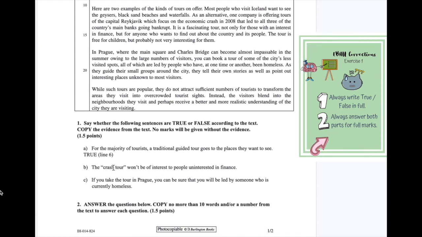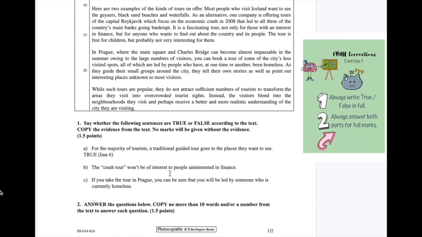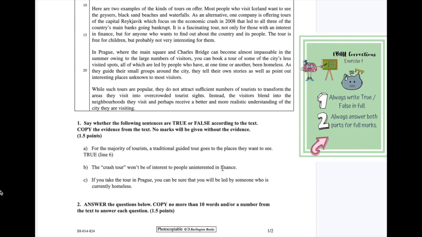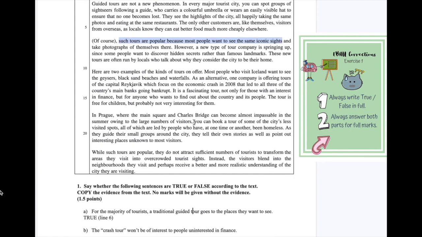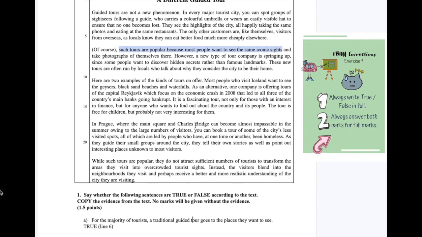So the crash tour is talking about something that people are uninterested in finance. So we're looking for something with money, because finance is to do with money, and the people that are interested in maybe banking or that kind of thing.